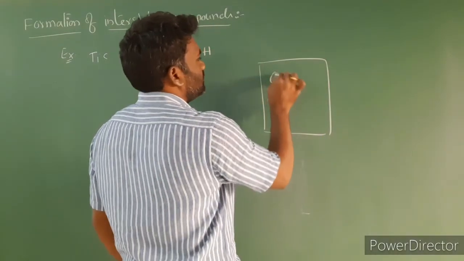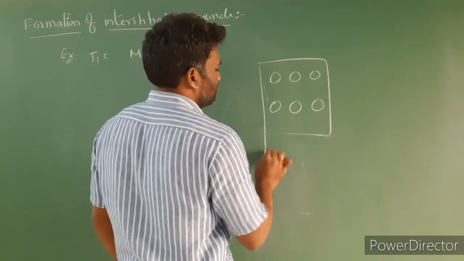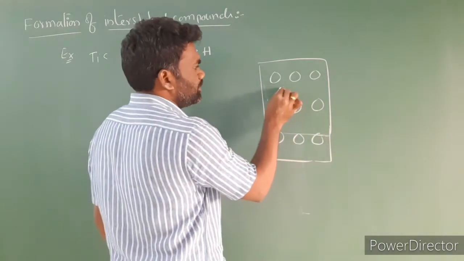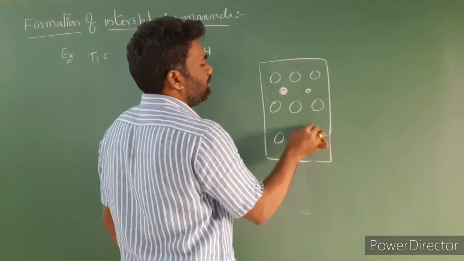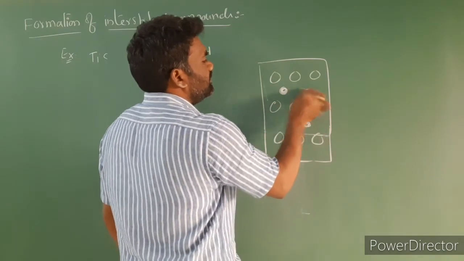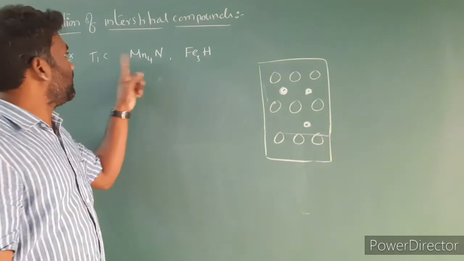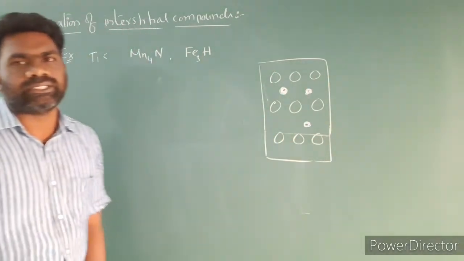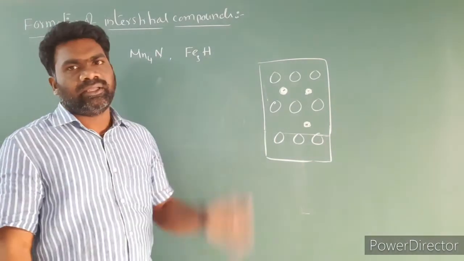These are the metal atoms, the lattice points. This position is the interstitial position, and these positions are occupied by small atoms like carbon, nitrogen, hydrogen. So the compounds formed are called interstitial compounds. Examples: titanium carbide, Mn4N, Fe3H.